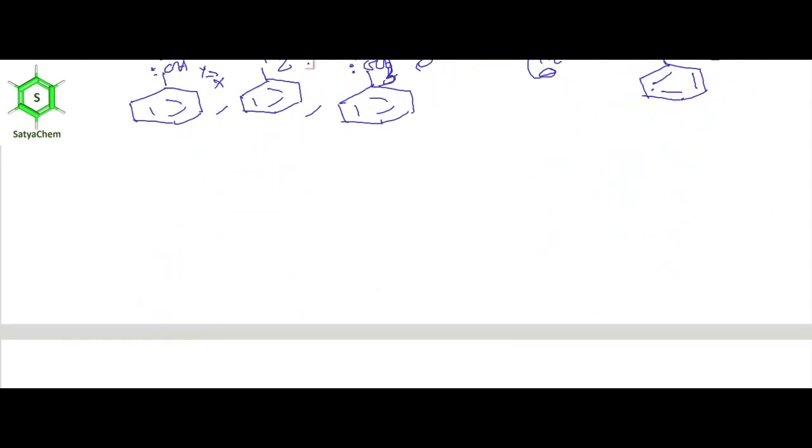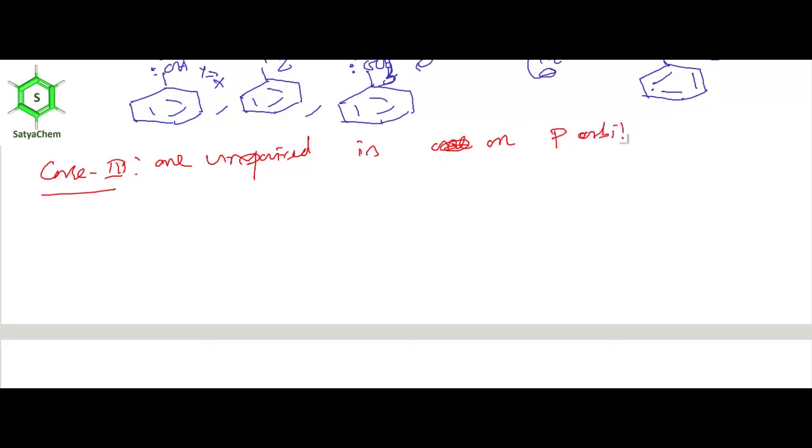In case 3, one unpaired electron is on the p orbital of Z. So X double bond Y, Z dot. It is very useful to draw the canonical structure for free radicals.